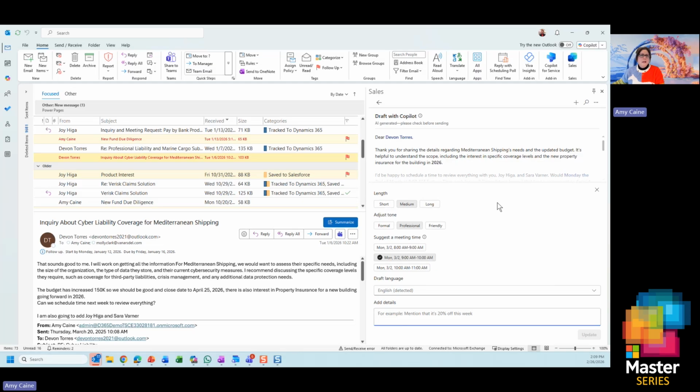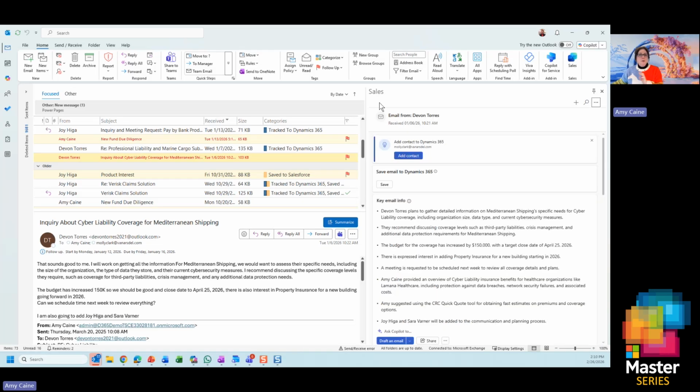With a single click, I can adjust this draft. So maybe I want it a little bit longer, a little more friendly tone. And I think I want to meet maybe at 10 o'clock on Monday. I don't want to meet at 9 o'clock. You also have the ability to even add more prompts. Let's say you forgot something and you want to include something in the email. And as soon as you update that, again, it's going to redraft a new email, and we save up to the last 3 drafts. And then you can save that and reply into Outlook.